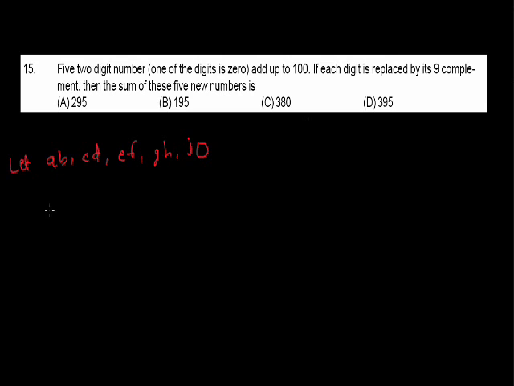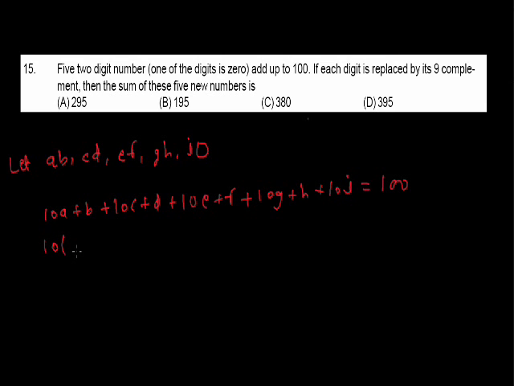Then the sum of these numbers is equal to 100, means 10A plus B plus 10C plus D plus 10E plus F plus 10G plus H plus 10I equals 100. From here 10 into (A plus C plus E plus G plus I) plus (B plus D plus F plus H) equals 100. We call this equation 1.